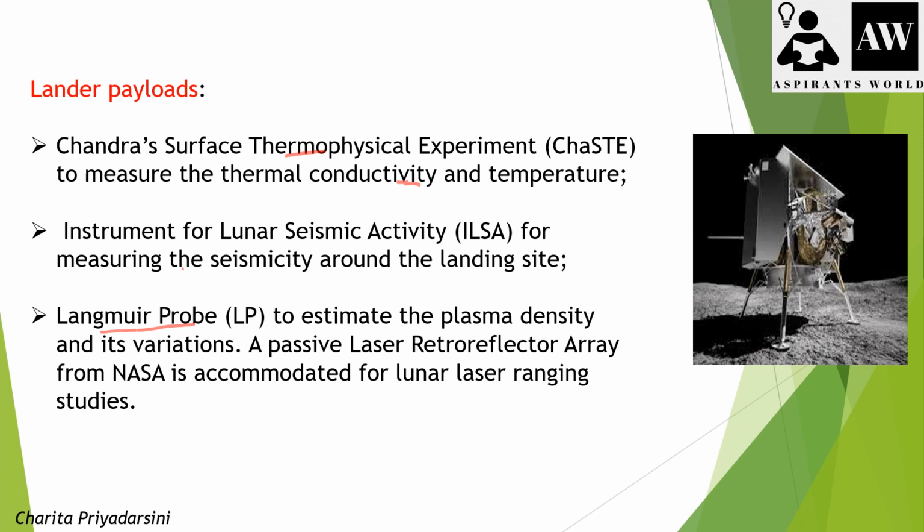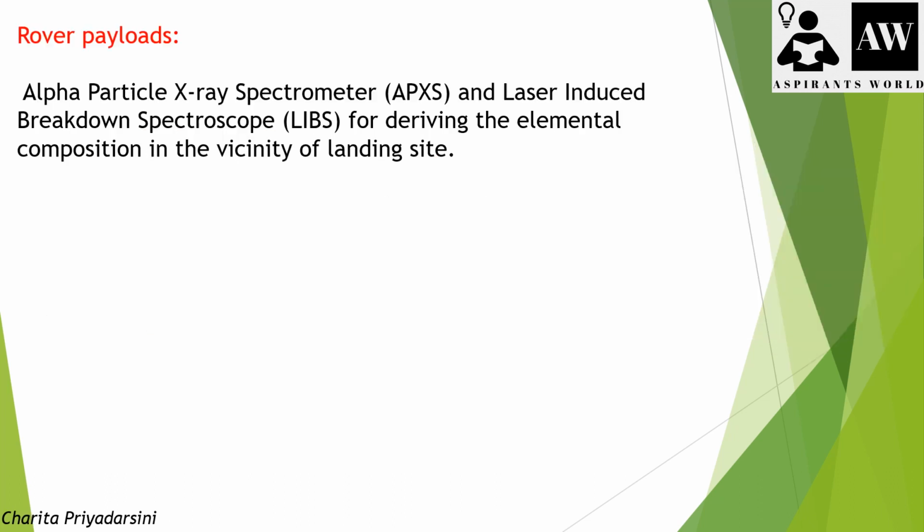So, a passive laser retroreflector array from NASA is also accommodated for lunar laser ranging studies. All these equipments, like the Chandra's Surface Thermophysical Experiment, the Instrument for Lunar Seismic Activity, and the Langmuir probe, were fixed on the lander payloads to measure all these characteristics of the moon.